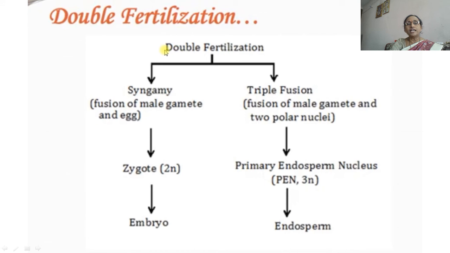So the result of double fertilization is, first, the fusion of the male gamete with the egg forms the zygote, and later on the zygote develops into the embryo. Then when the second male gamete fuses with the polar nuclei, it forms the primary endosperm nucleus, that is PEN, which is triploid in nature. Later on it develops into endosperm.